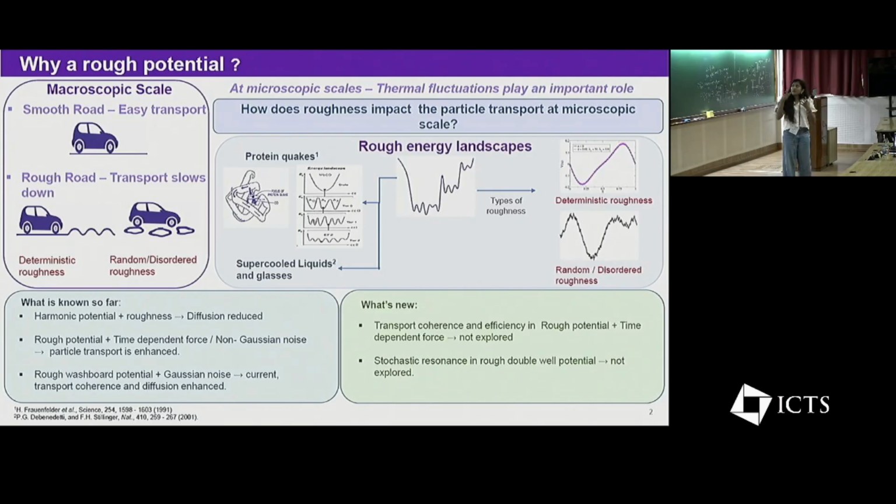However, when it comes to the microscopic scale, especially when we consider the case of a Brownian particle, the thermal fluctuations play an important role. So, the interplay of roughness and the thermal fluctuations can result in some surprising effects.